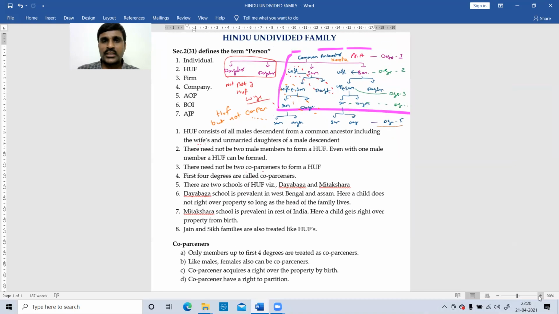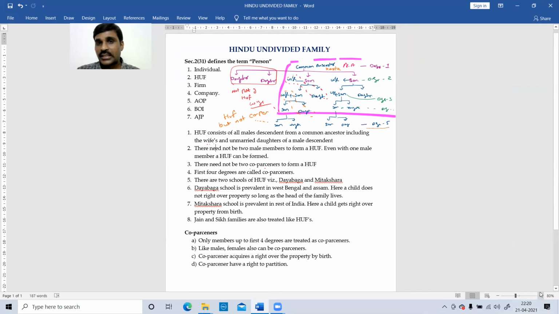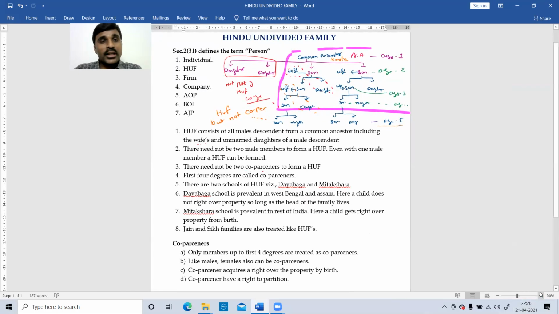Not just for the examination, in reality many people use HUF as a tax saving measure, because you can claim the Chapter VI-A deductions twice. All our limits need not be exhausted in one account. You can claim these deductions twice with the HUF. Okay, this is the point. In the next lecture, we'll discuss the definition of a company.